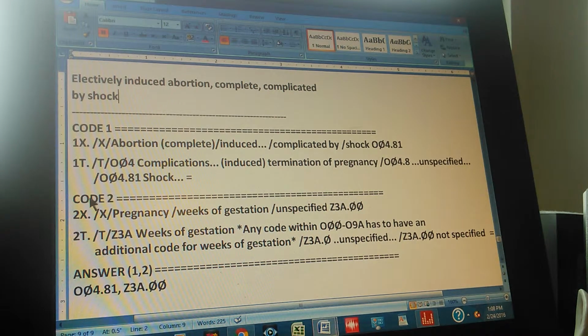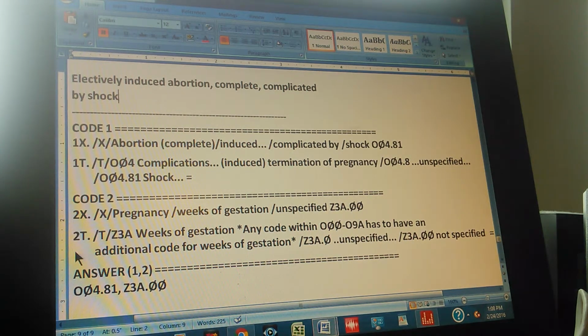So the code number 2 through the index is found like this. First you go to index. Then you go to pregnancy. Then you go to weeks of gestation. Then you go to unspecified. You get this code. Right. Z3A.00, right? That's for unspecified.